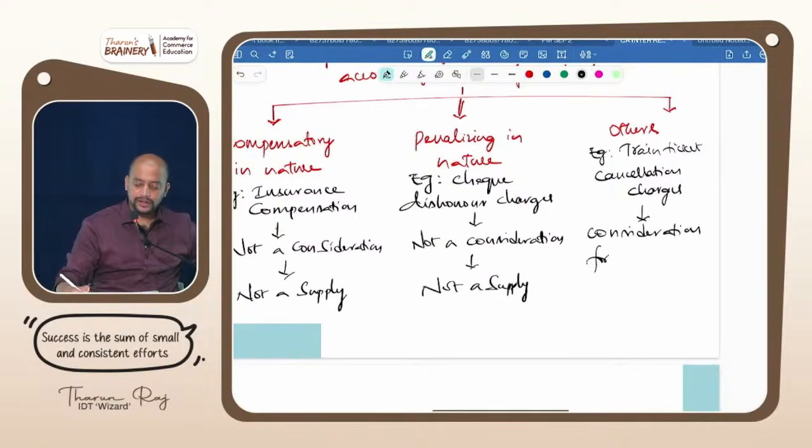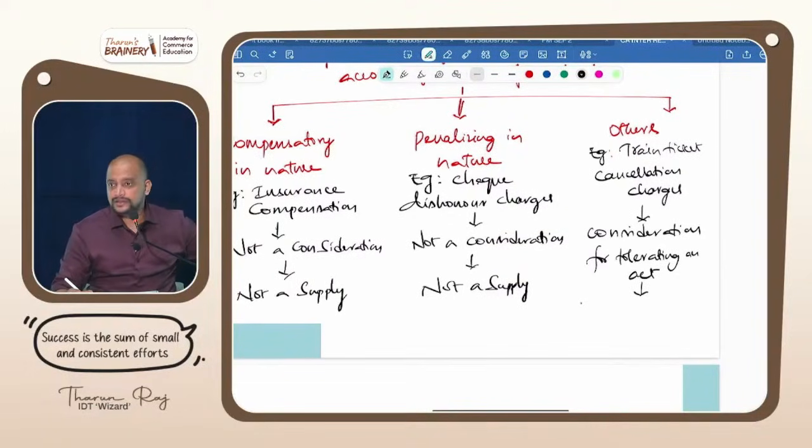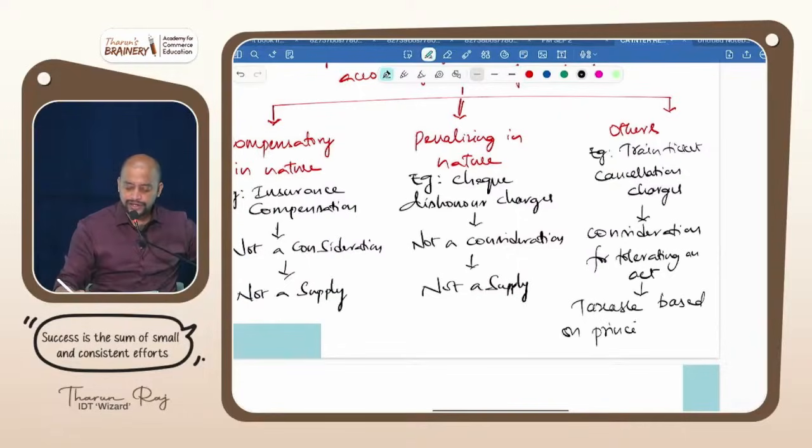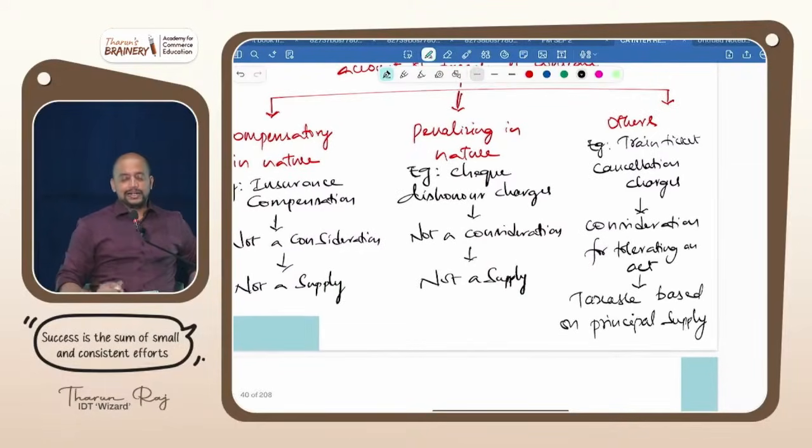Consideration for tolerating an act. And what is the treatment of this? Taxable based on principal supply. Consideration for tolerating an act, and it will be taxable based on principal supply. Clear? Now just apply this chart in exam whenever you get any situation.